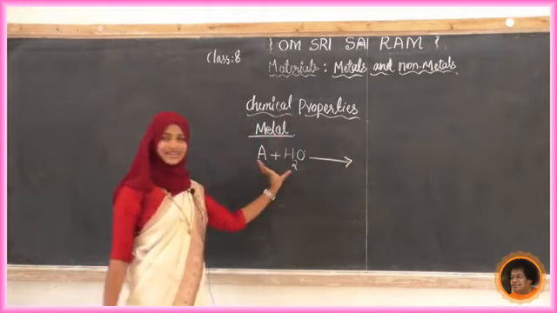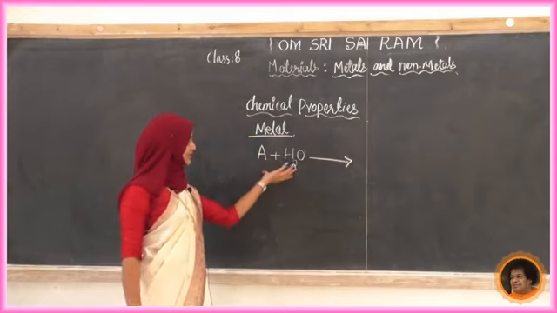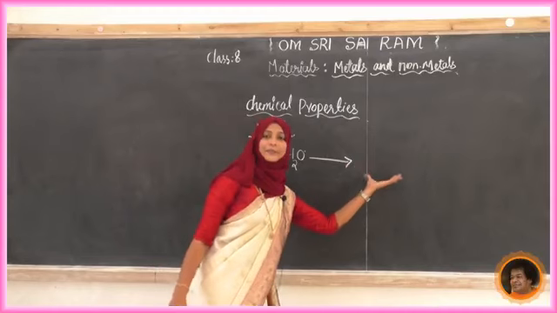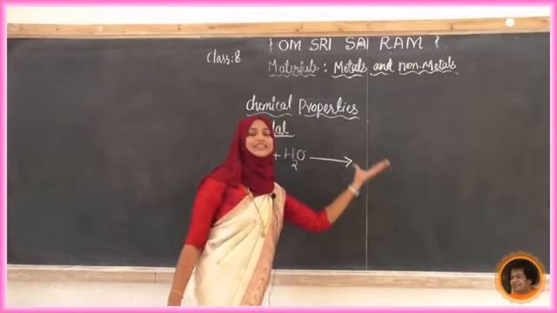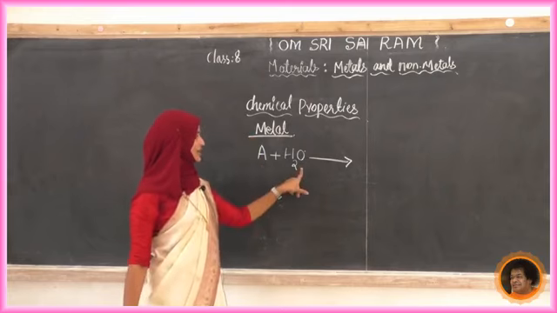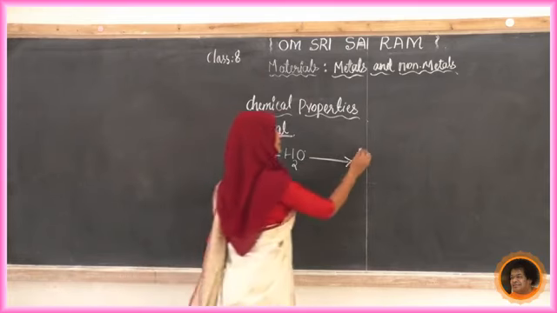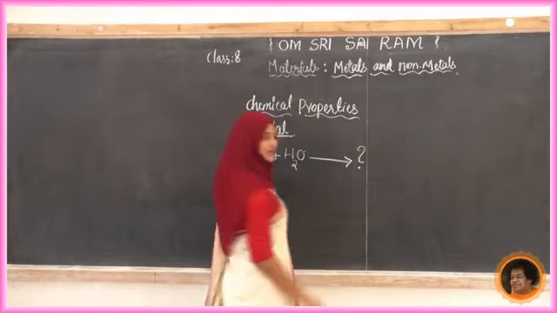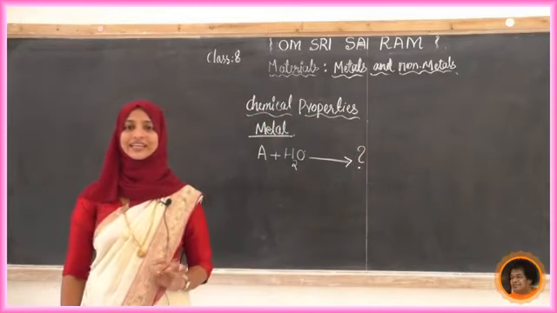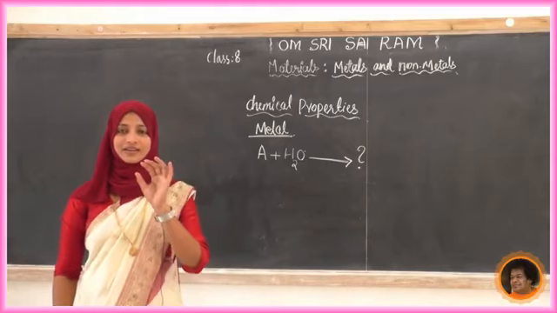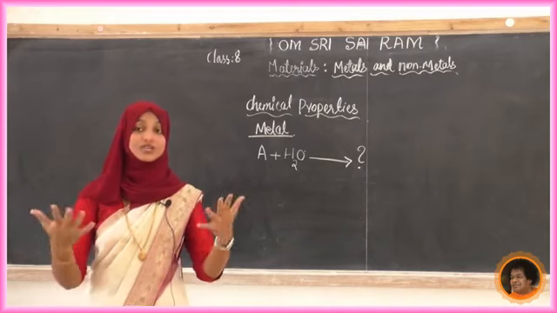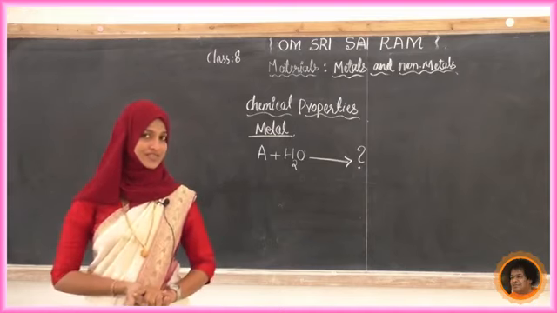See, this side is called the reactant. Whatever we write this side is the reactant, and whatever result we are getting is called the product. So now metal is going to react with water. What will be the product? This is our question now. So first we'll see an activity. Clearly you have to observe, and after observation you have to tell me what happens.